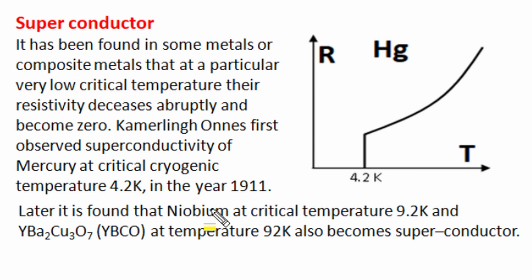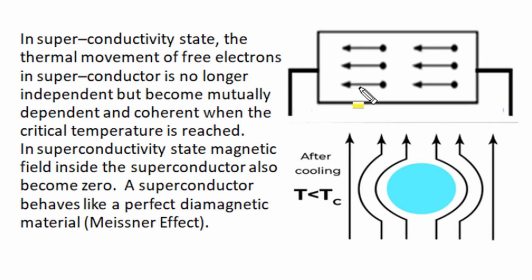at room temperature conditions. At very low cryogenic temperature, when a material achieves the superconductivity state, it possesses free electrons, but the random thermal motion of these free electrons ceases, and the movement of electrons no longer remains independent, but they become mutually dependent and coherent, and all free electrons move in the same direction with the same velocity without collision, and without collision such material in the superconductivity state shows zero resistance conditions.